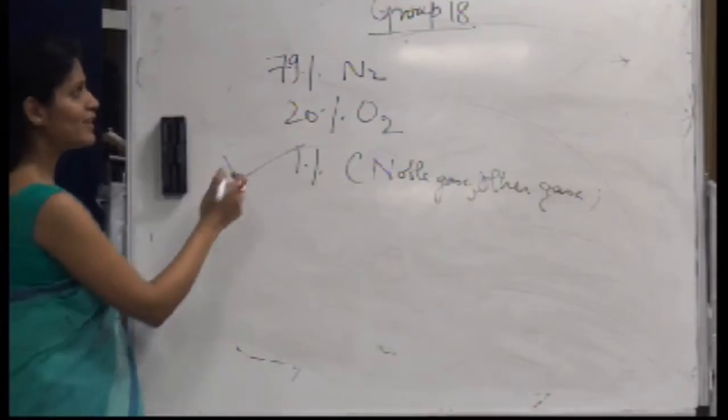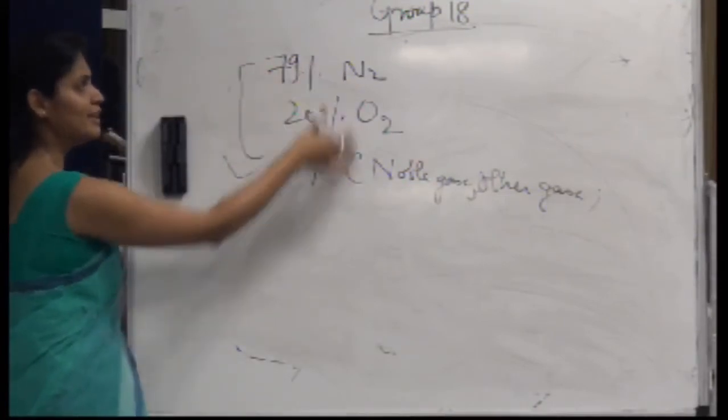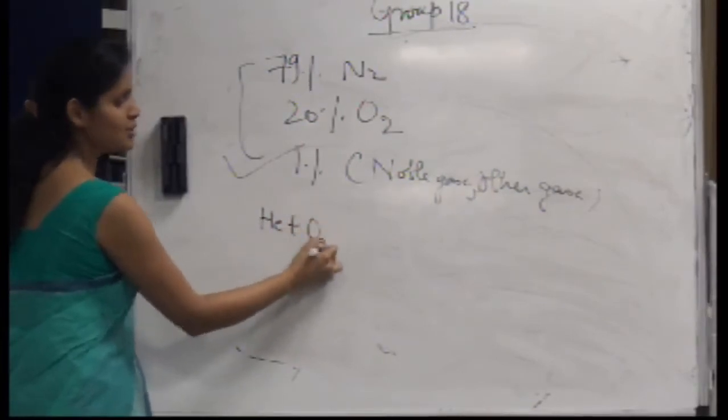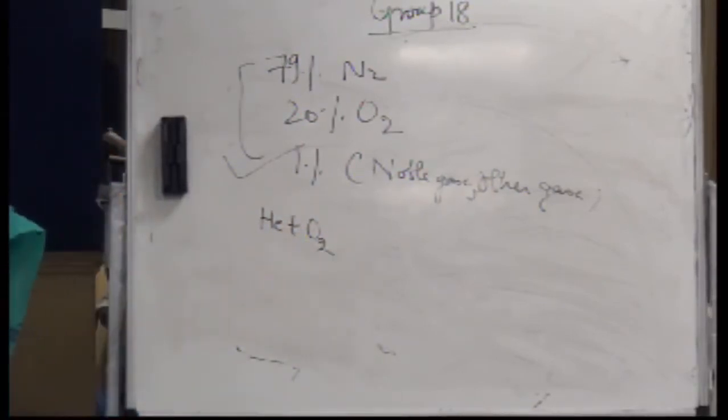Normal air comprises all these gases, but they use only helium and oxygen, because when they go deep down in the sea, the nitrogen gets dissolved in the blood of the diver, which can cause nitrogen narcosis.